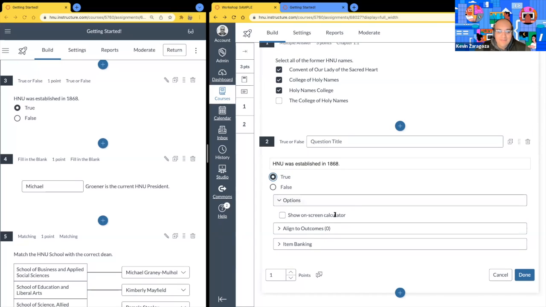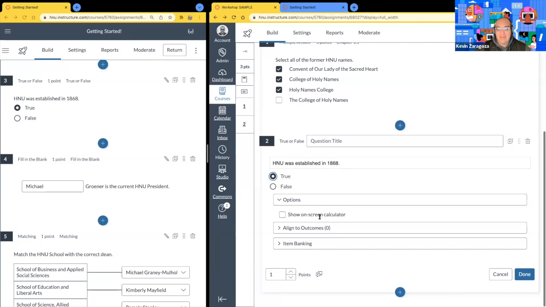And the only option I have here is to show an on-screen calculator. You do not need a calculator, I don't think so, for this question. And we assign it the point value and we move forward. True or false, pretty simple. Let's go ahead and hit done.